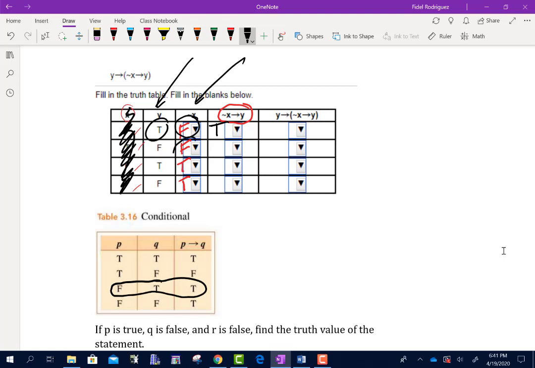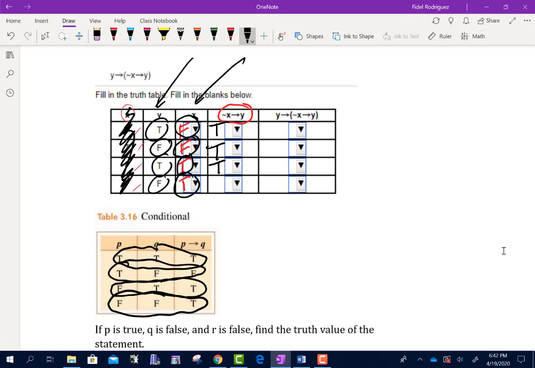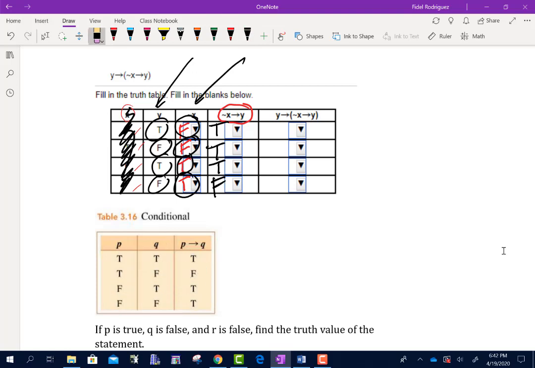First false, then false is also true. First true, then true is also going to be true. And then first true and then false is going to be false. All right, so I got that piece.